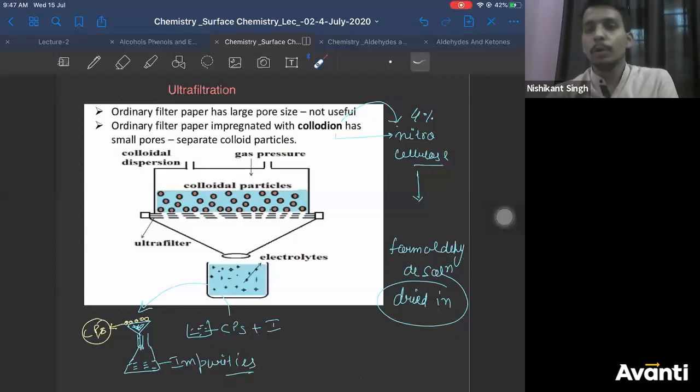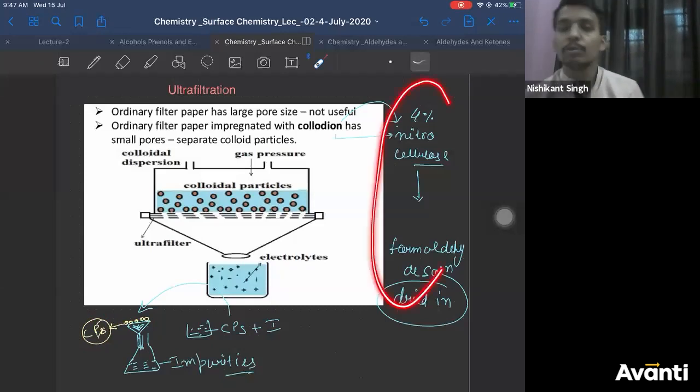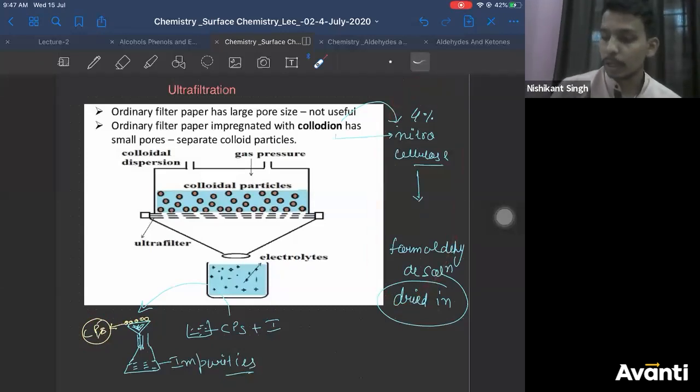So what this solution does is, it reduces the pore size of the filter paper. So now the pore size, if initially it was this much, now it will become very small. So what happens because of that? If the pore size decreases, now when you allow your colloidal solution to pass through it, only the impurities will pass through the filter paper, right? Your colloidal particles will not be able to pass through because the filter paper pore size is small now. So what is the purpose of treating it with these two? These two are used to reduce the pore size.